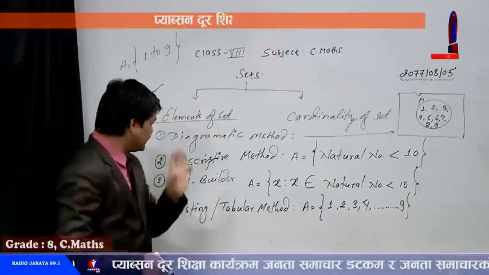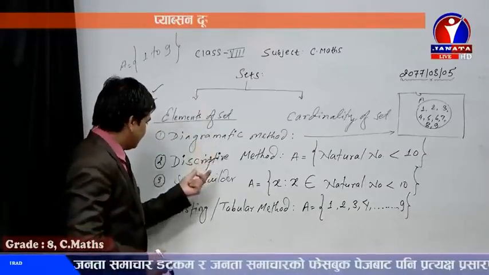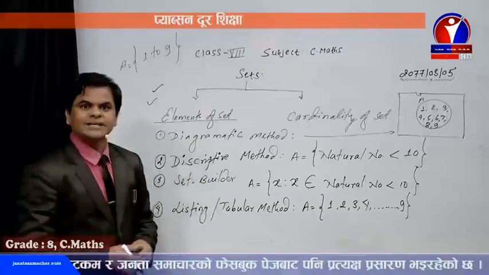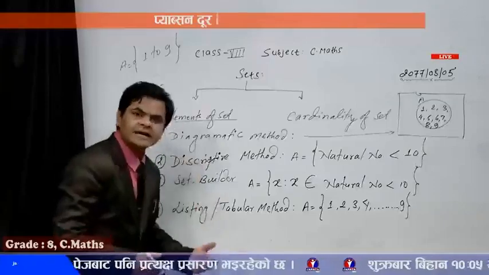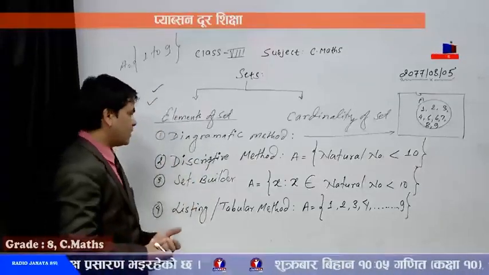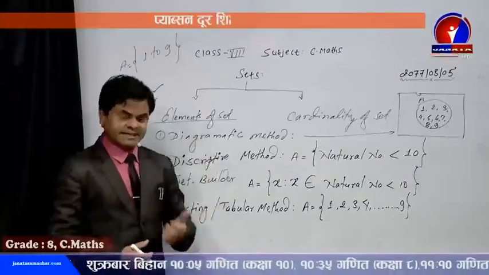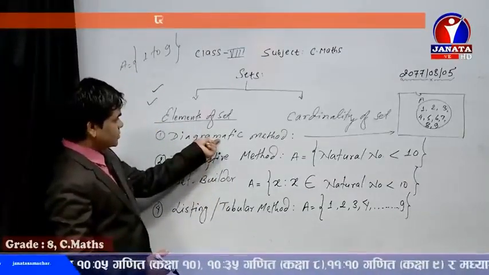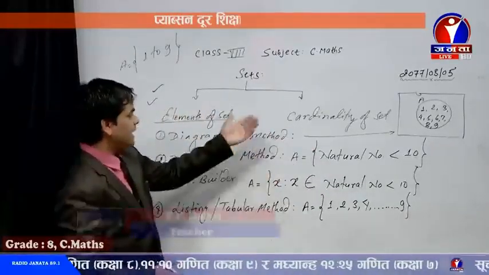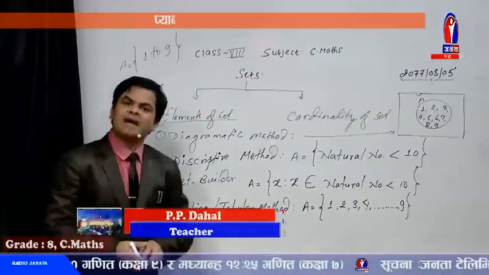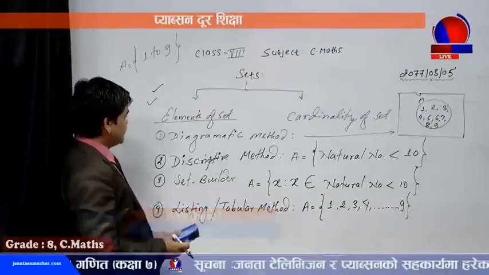And dear students, one thing you need to remember: these methods are not complementary to each other. They are substitutionary to each other, or we can say they are alternative methods of describing the set. That means whatever we represent by diagrammatic methods, although the method is different, the same information can be converted from one method to another. So these are the ways of using the set information.